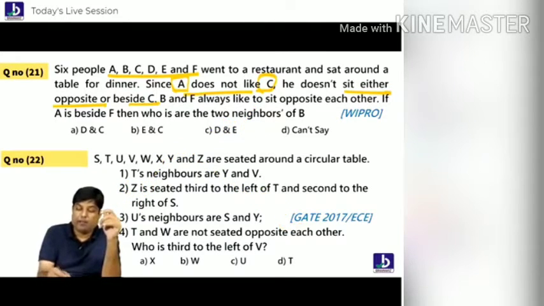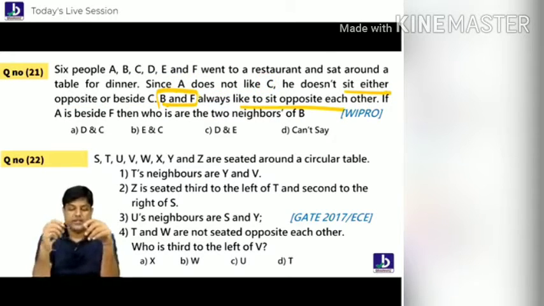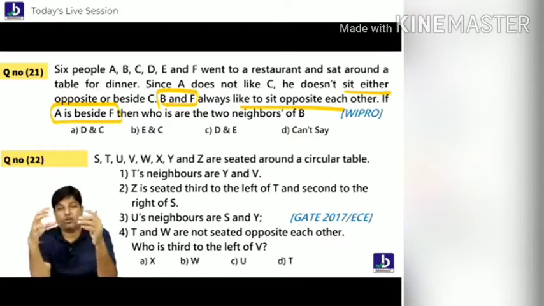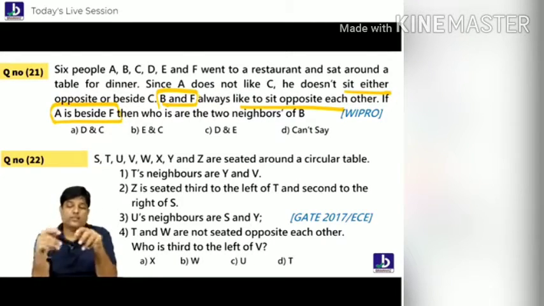Next one. B and F are always sitting opposite to each other. So this is also a good point, but we will not use this thing. Next one. A is beside F. Not opposite, beside each other. Neighbors. So let's try to move across and have a look, everybody.